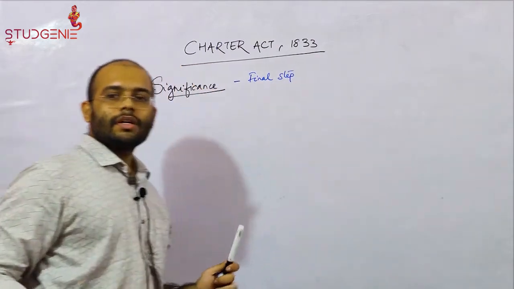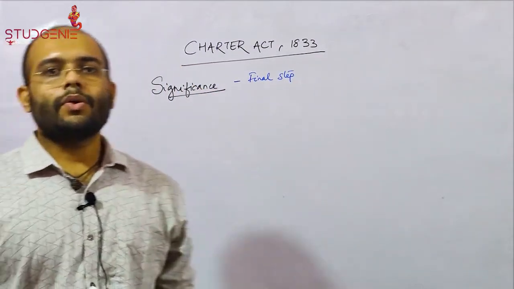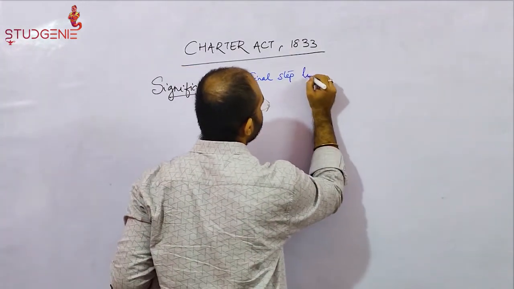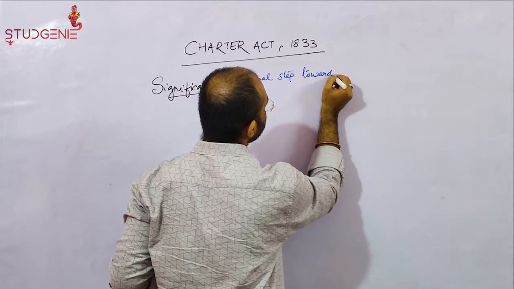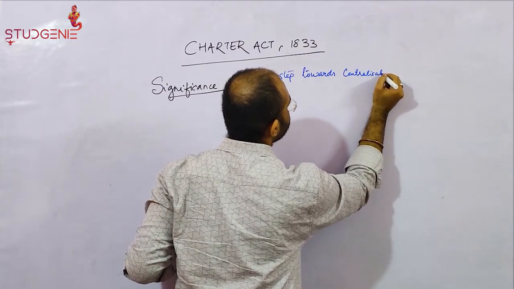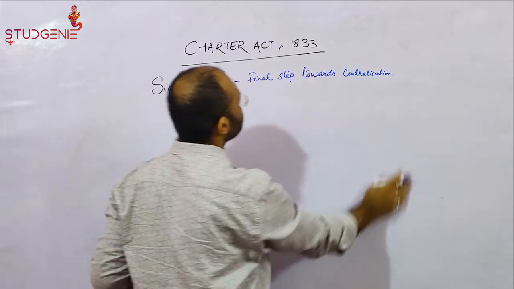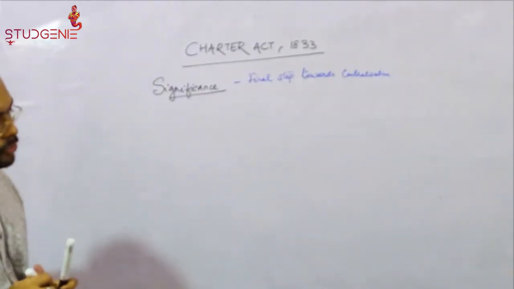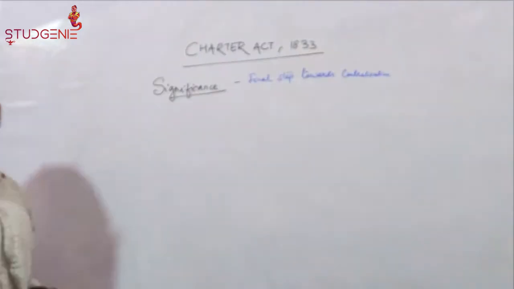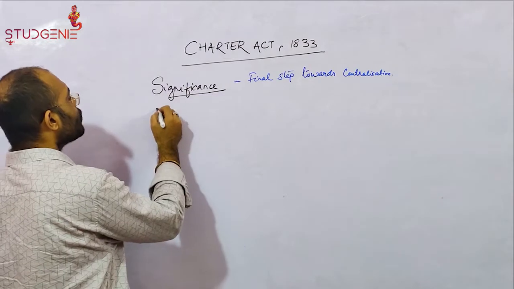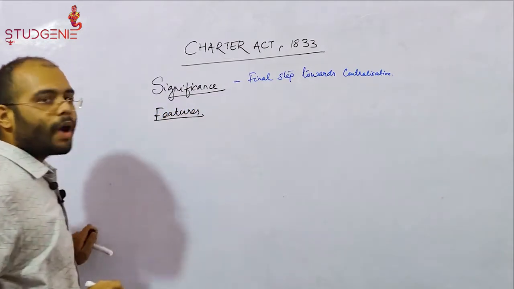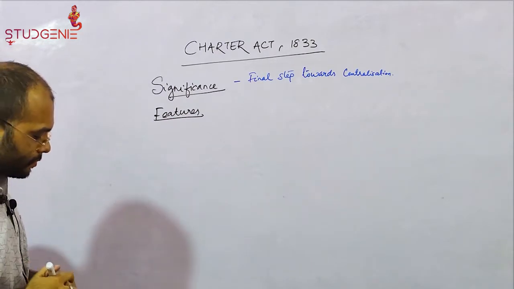It is the final step towards the centralization of British India. Centralization reached its peak through this act. So how was it obtained? How was centralization's final step obtained?